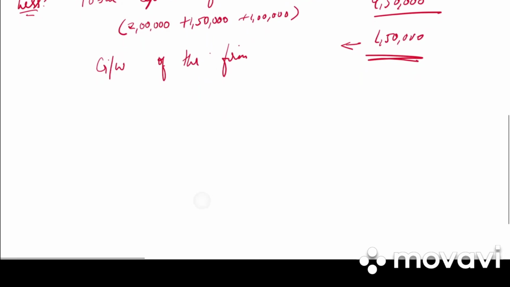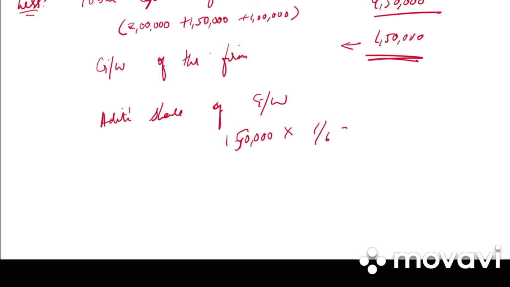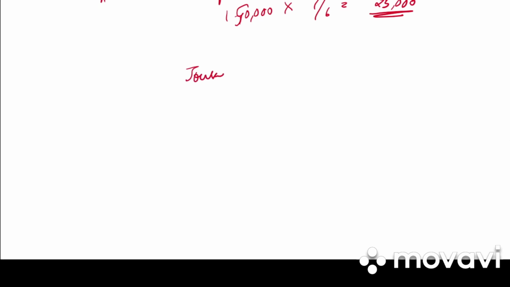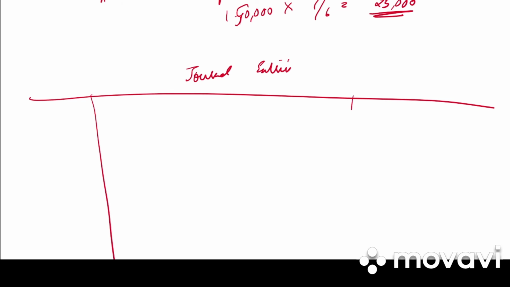So in this 1,50,000, what is Aditi's share of goodwill? It is 1,50,000 into 1 by 6. So Aditi's share is 25,000. So what will be the journal entries? The first journal entry will be new partner bringing capital.